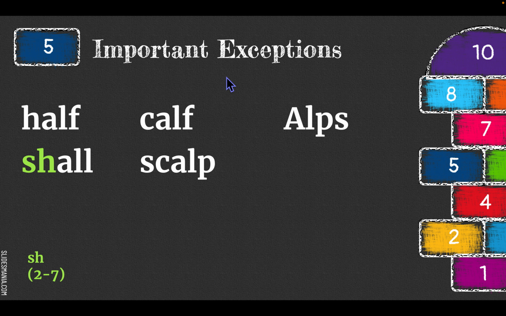There are some important exceptions where the A has the short A sound instead of the broad A sound. Here are some of the most important exceptions. Half. Notice the L is silent in this word. Calf. A calf is a baby cow. Alps. This is a mountain range in Switzerland. Shall. Scalp. The scalp is the top of your head where your hair grows.